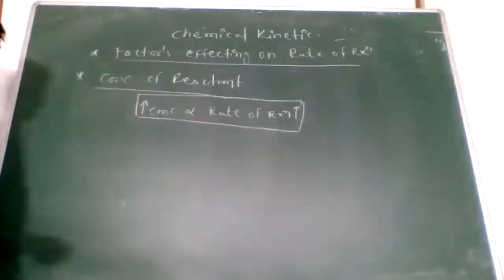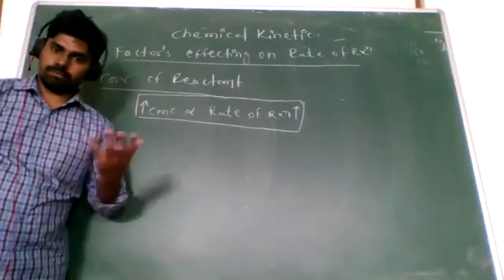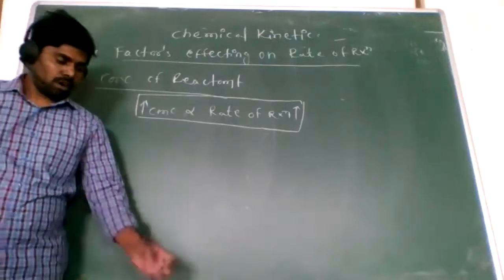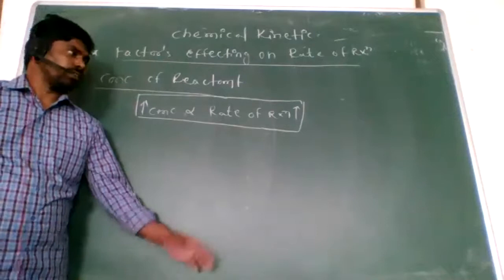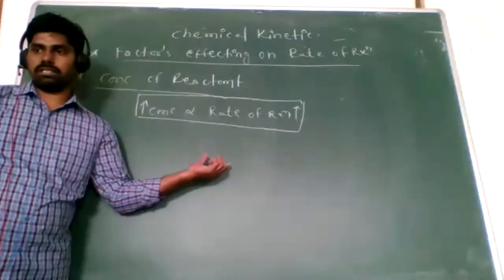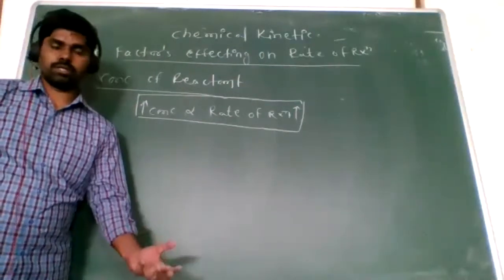See here, when concentration increases in the beaker, it means the number of molecules increases in the test tube.